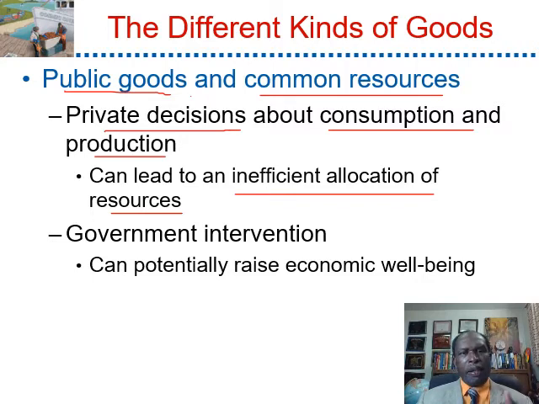If you let private decisions produce these goods, there may be a profit-driven goal which might lead to an inefficient allocation of the resources. Government intervention, in that sense, can potentially raise economic well-being with the production of public goods and the protection of common resources.